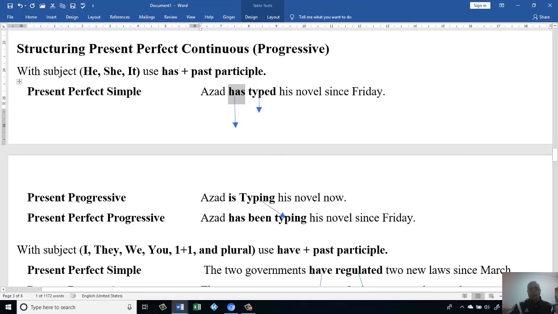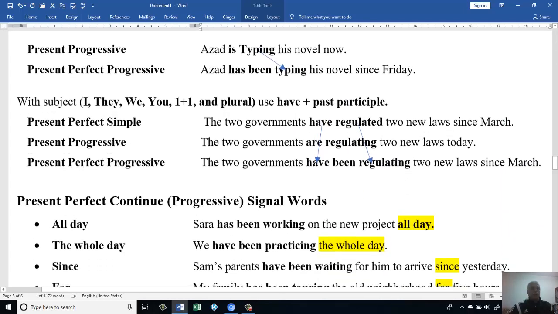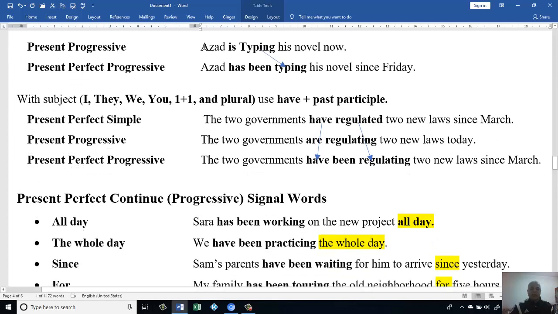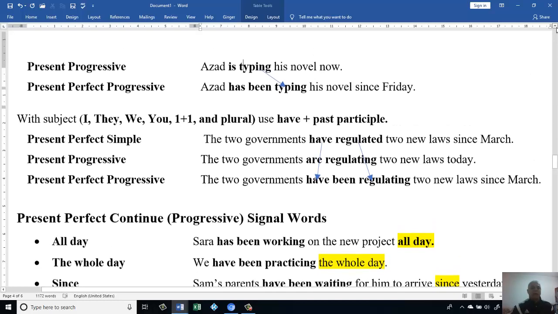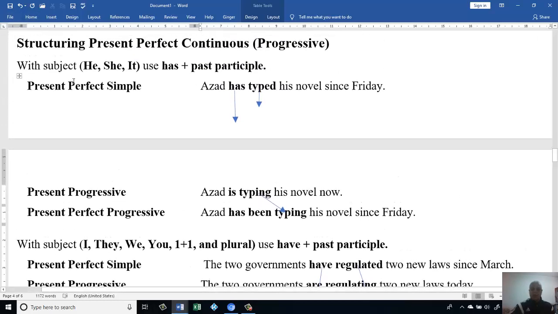Okay, let's go to present continuous or present progressive. With present progressive, I have Azad is the subject, is the be verb, or verb to be. If you remember, we said that whenever I have am, is or are, then the verb that comes after it will be in the ing form in this subject. When we go to a different subject, there will be a different story. His novel.